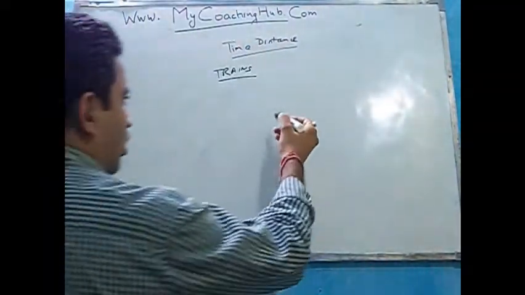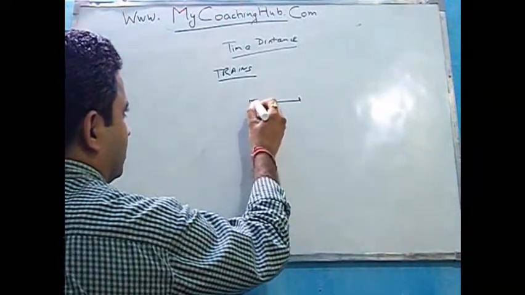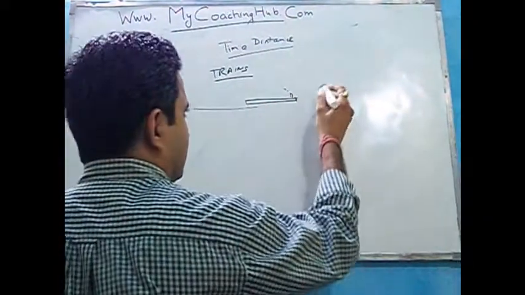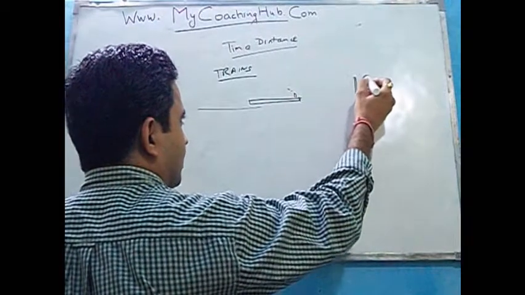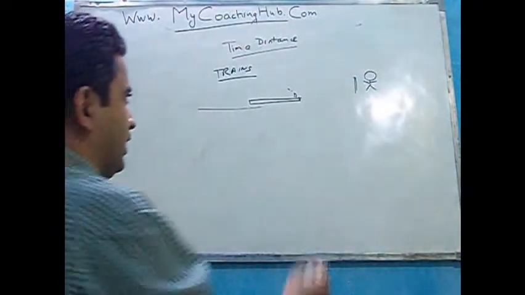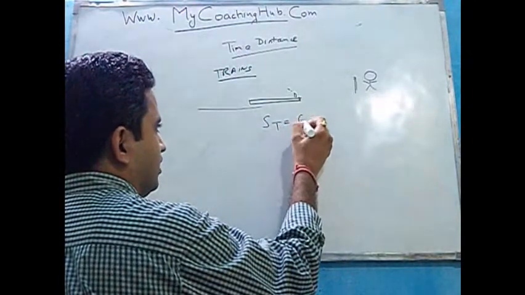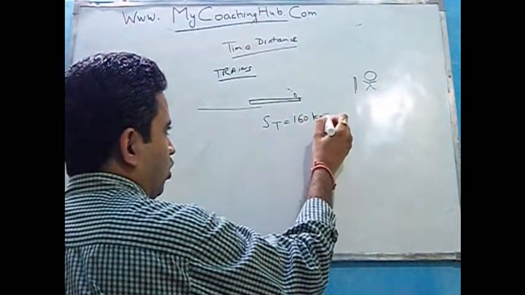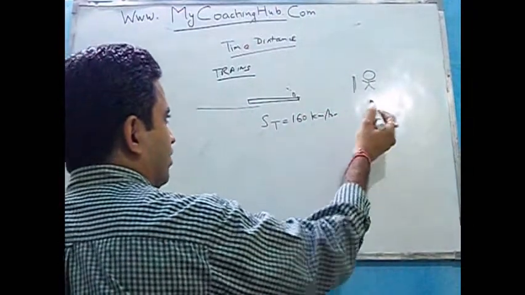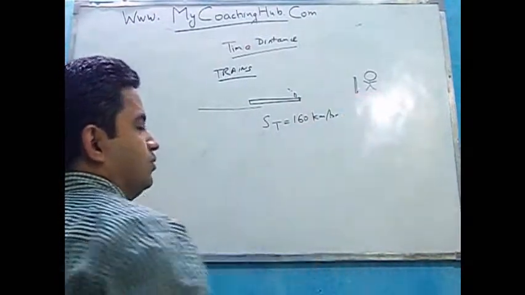One of the varieties of question like that is, suppose this is a train, and there is a pole over here, or there is a person standing. The train is moving at a speed of 160 kilometers per hour. In how much time will this train cross this particular pole?